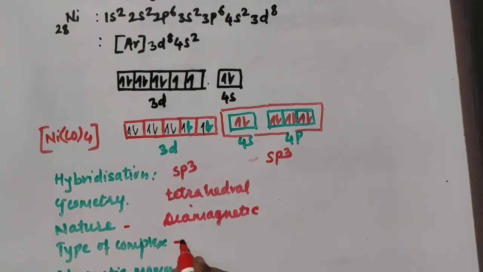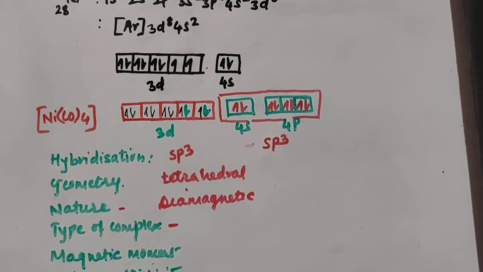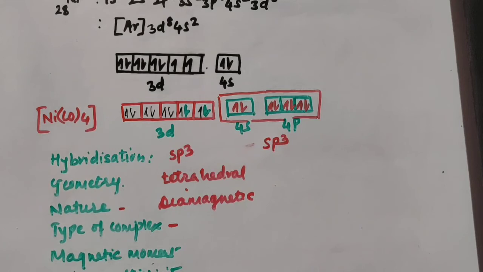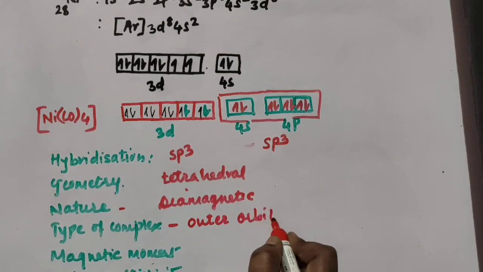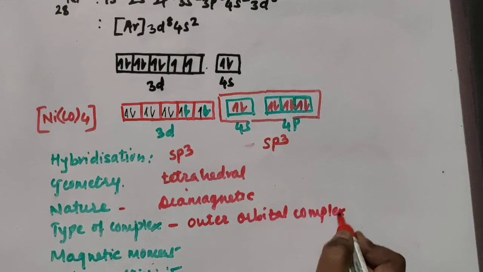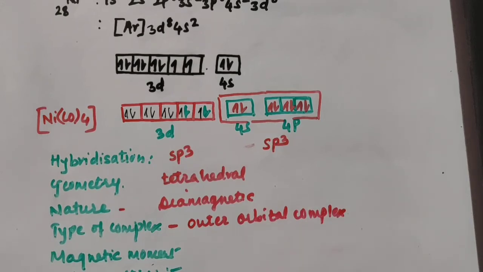Then type of complex you are supposed to find out. Now the 3d orbital is not used here. sp3 orbitals are used. So it is an outer orbital complex. What about magnetic moment now?